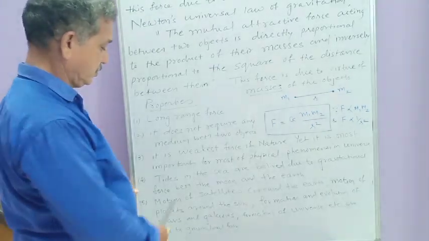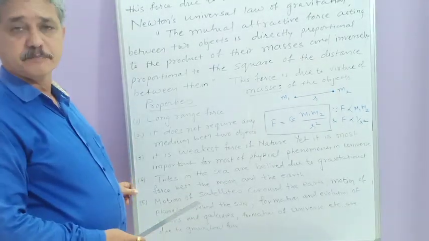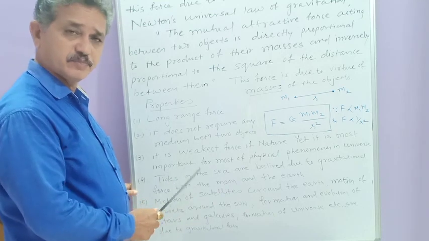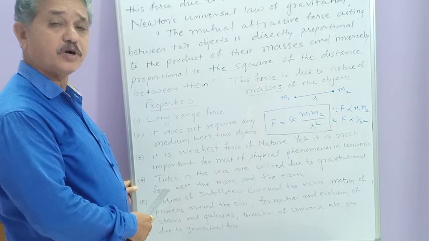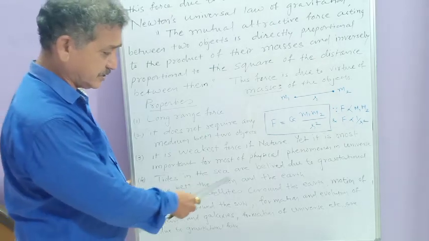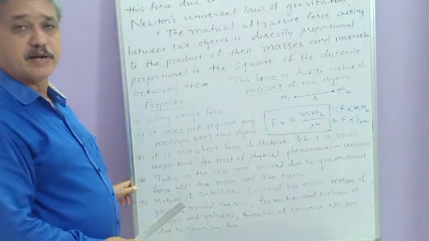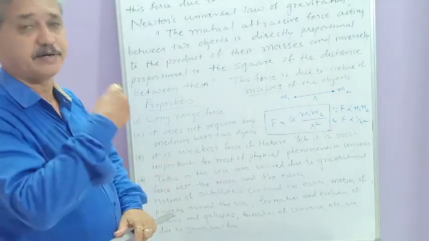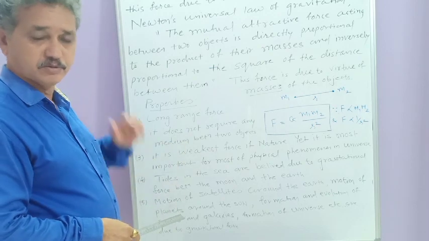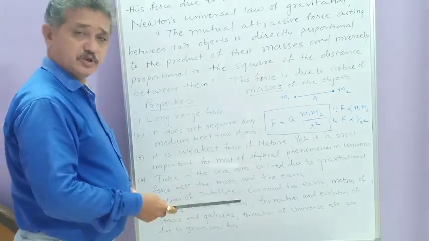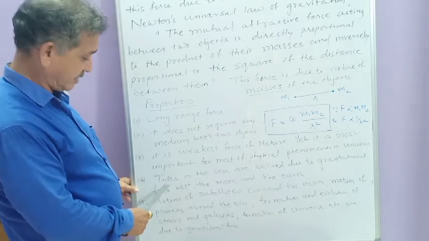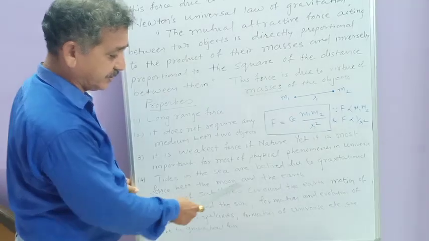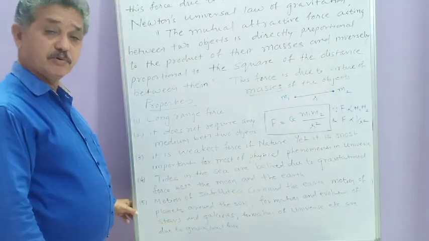Now, as you know, on the full moon day there will be tides in the seas. Due to what reason? These tides in the sea are believed to be due to the gravitational force between the moon and the earth. As the moon is attracting the water of the earth, because of which the tides are occurring.